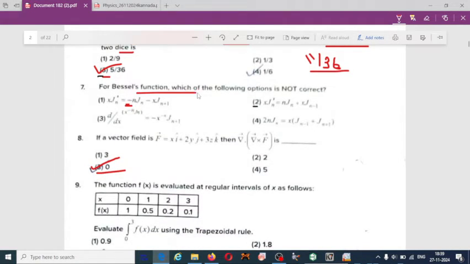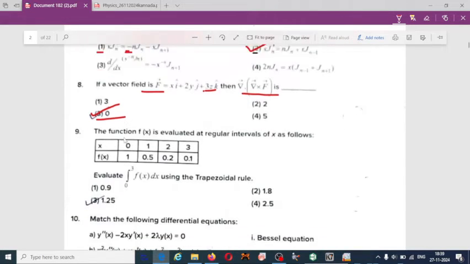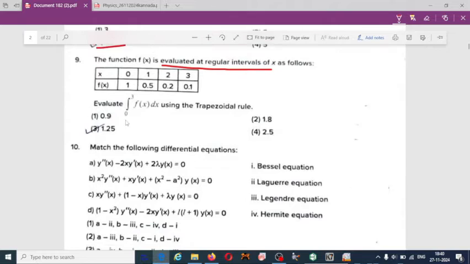The Bessel function, which of the following is correct? Here x, j n prime, as I said, among them one or two options may be correct. So from the answer key, they have given option 2. If a vector field f is x i cap, 2y j cap, plus 3z k cap, then del dot del cross f is obviously 0. Option 3 is correct.